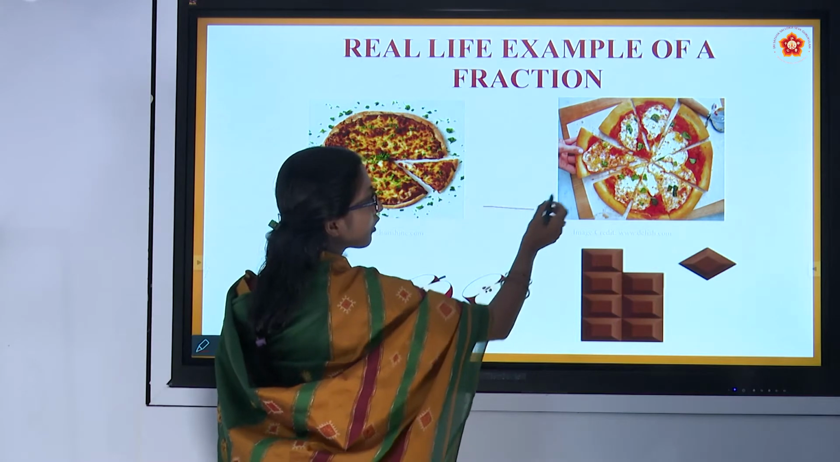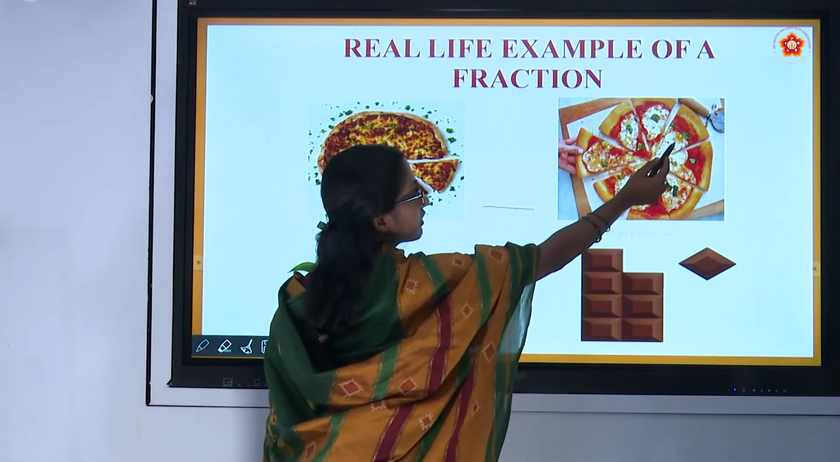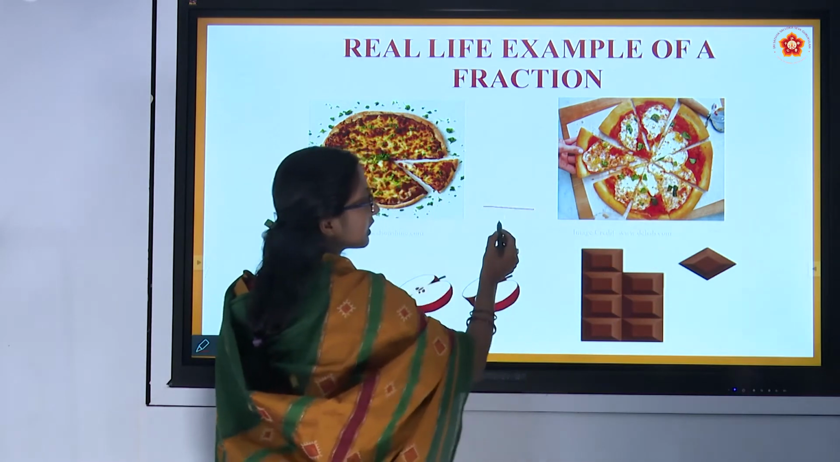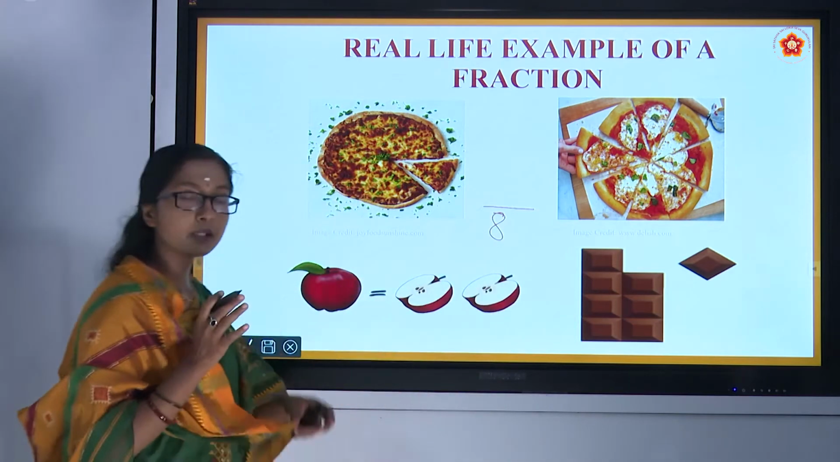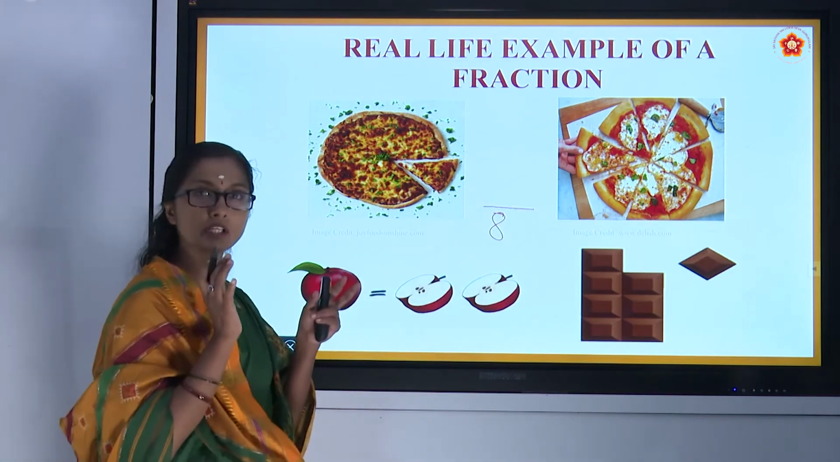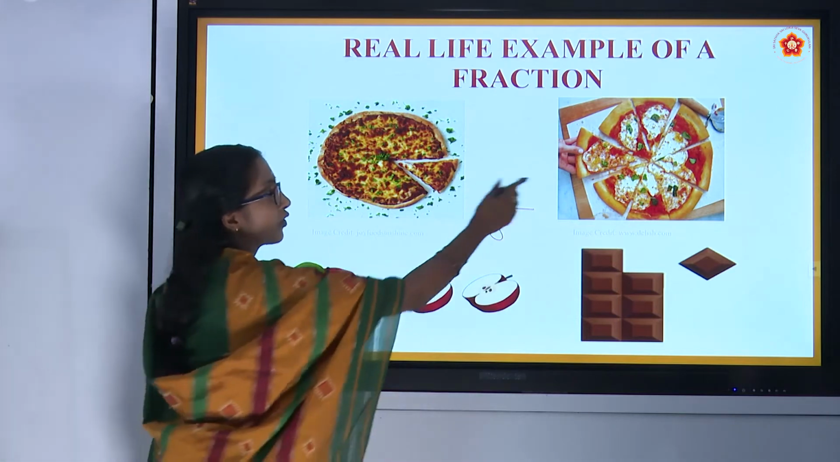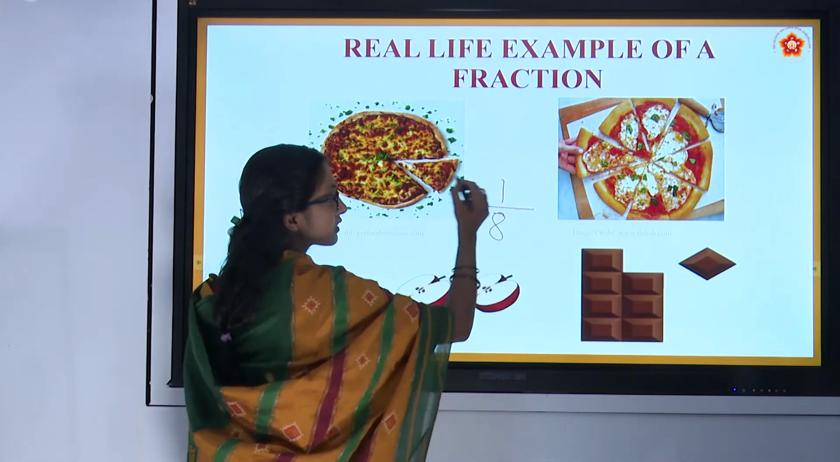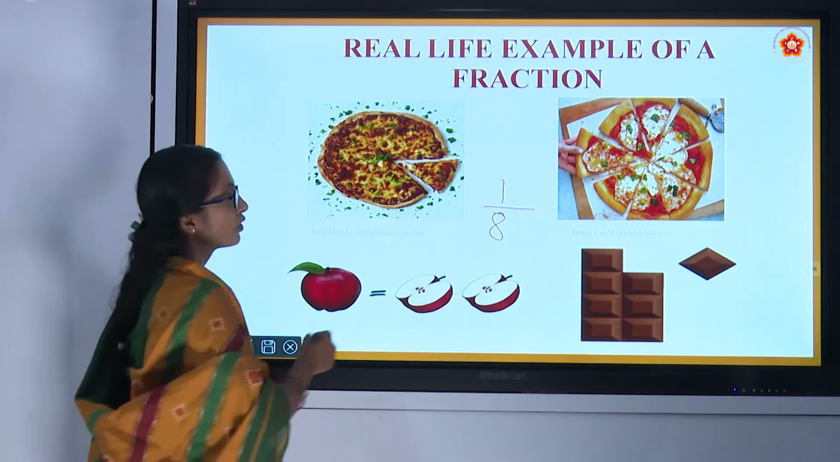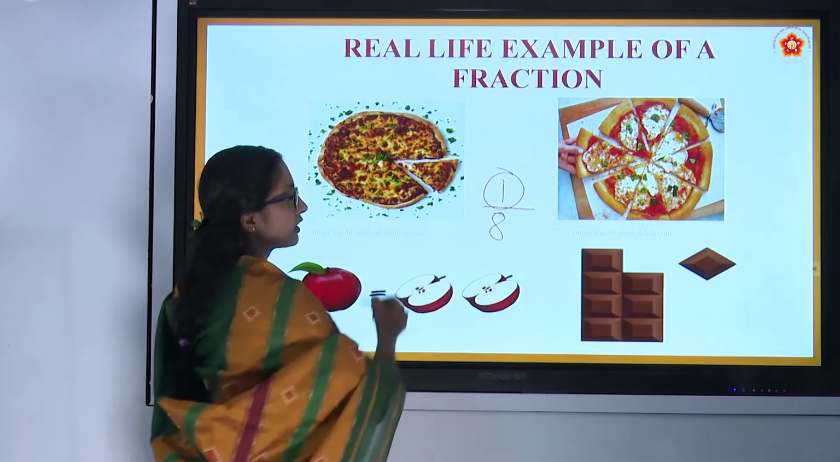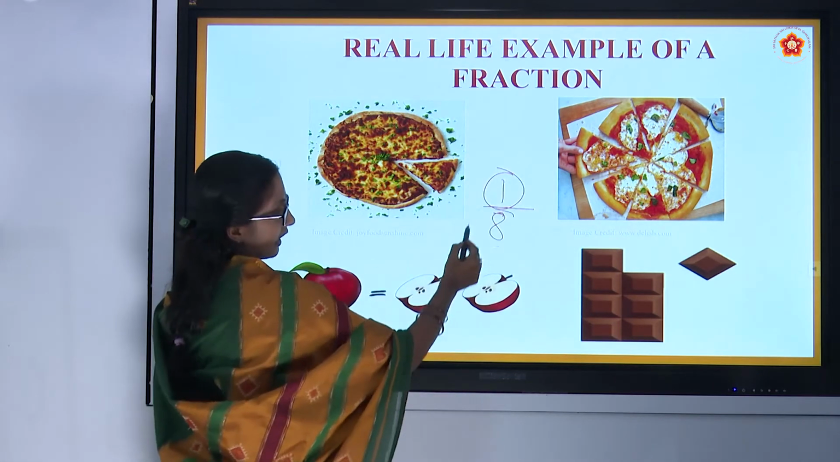Then for the whole, what can we write? 1, 2, 3, 4, 5, 6, 7, 8. 8 is the whole. 8 pieces together make a whole pizza. One part they are removing, so it is 1 by 8. Now the numerator is 1 and the denominator is 8.